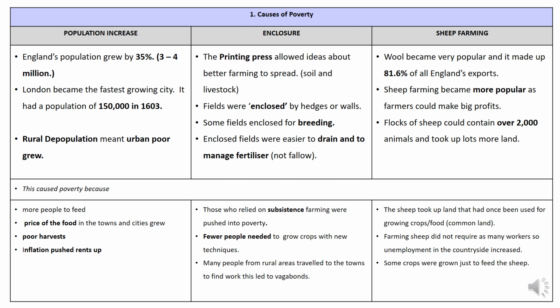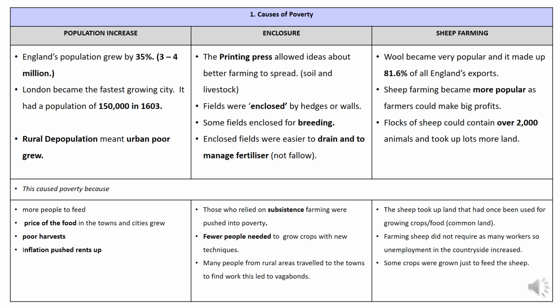So this idea spread. It used to be that if you had two fields, you'd have to leave one fallow every year to allow the soil to repair so that it would be fertile to grow your crops next year. If you leave a field fallow, it's not a very efficient way of farming. So this idea spread that you could irrigate the land and you could use that field the next year.